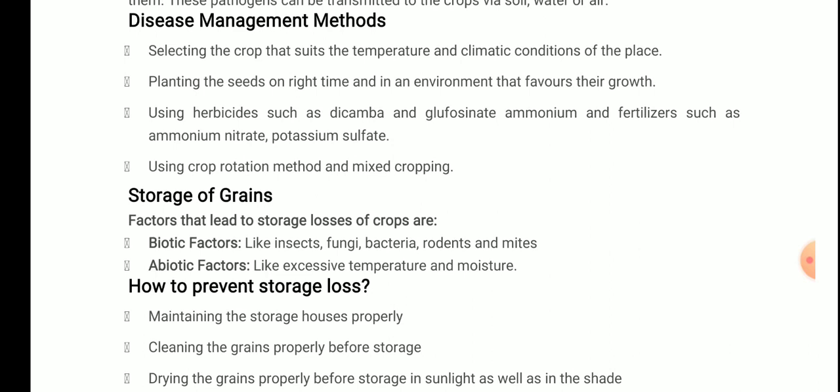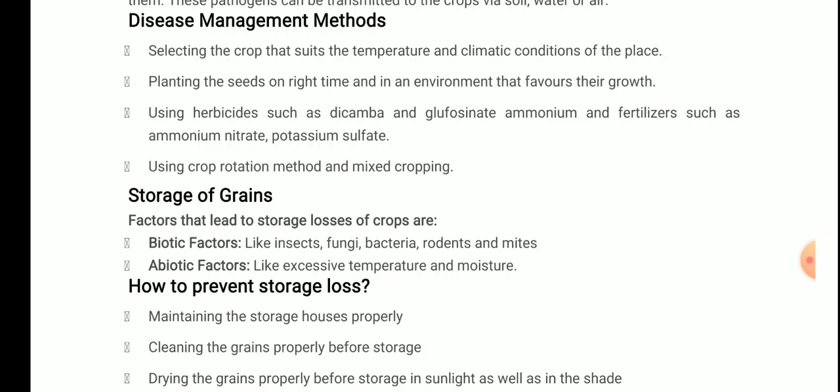Now, after the production, the next factor that comes is storage of grains. You know, in India, a large amount of wheat and rice is produced. It is not so that the whole amount of wheat or rice is consumed at once. They are also sometimes stored.